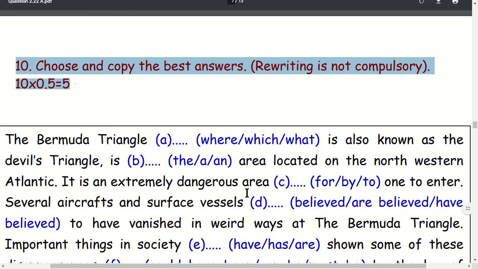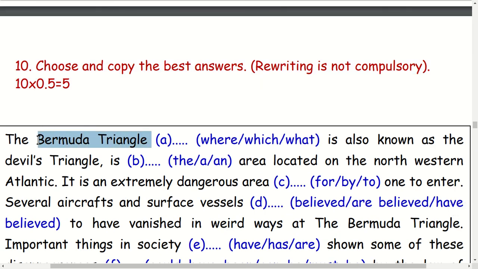Bermuda Triangle. Oh, that's the name of the place. It's in North Atlantic Ocean. The Bermuda Triangle are where, which, what, which is correct. Is also known as the Devil's Triangle. Devil's, Daitya, Rakshas. Devil means triangle. Is, yes, the area, articles, area located on the northwestern Atlantic. It is an extremely dangerous area.